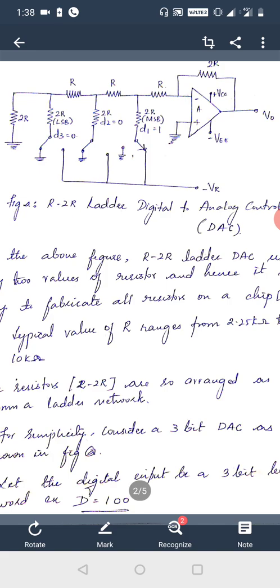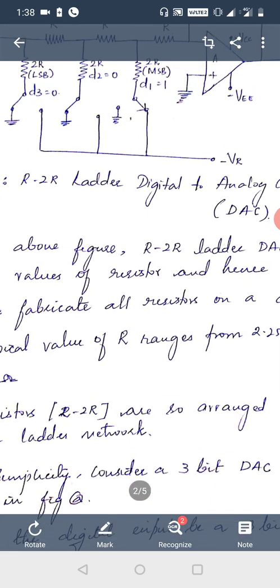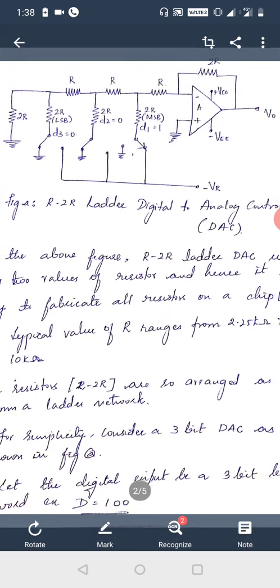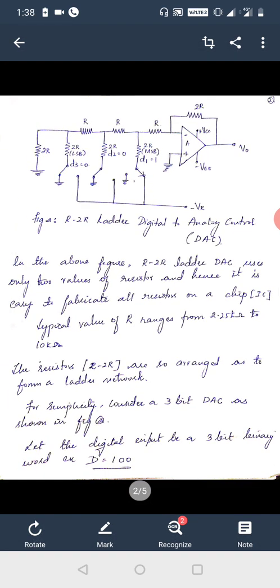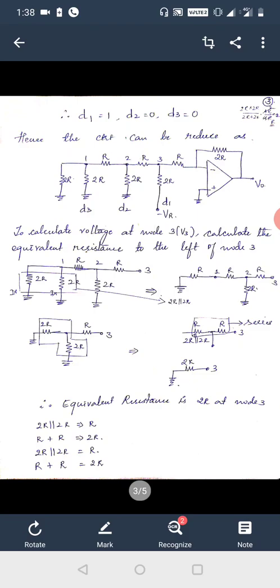So based on this, we are going to analyze the output. For example, here I have taken a 3-bit digital-to-analog converter, in the sense D1, D2, D3, 3 bits. If I take D equal to 100, what is 100? It is 4. So how do we recognize it? D1 is the most significant bit, which is 1, D2 is 0, and D3 is 0.